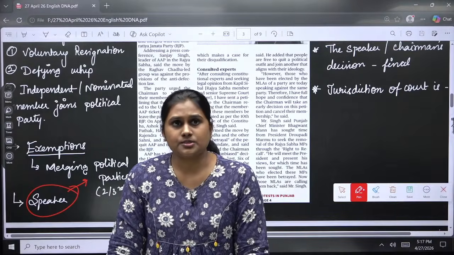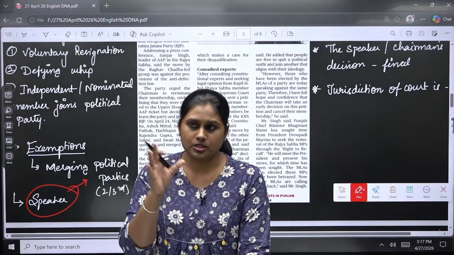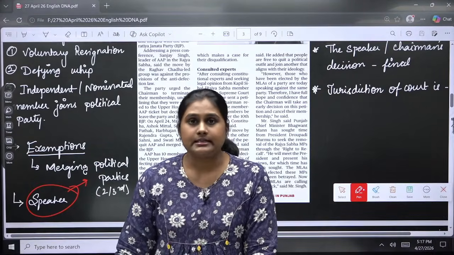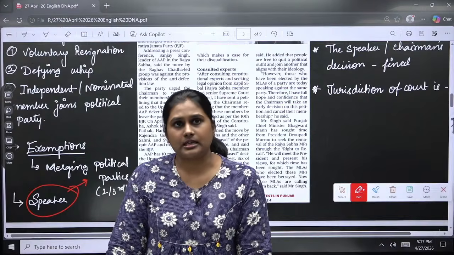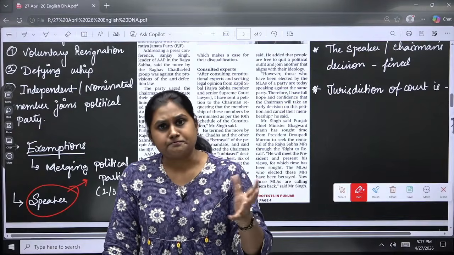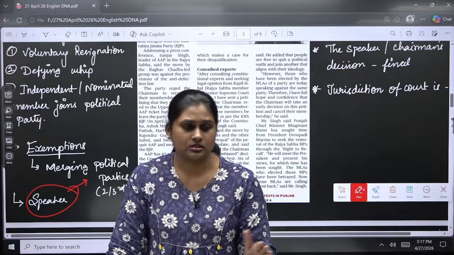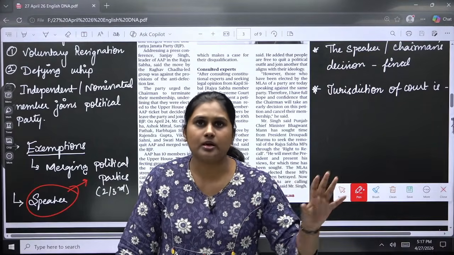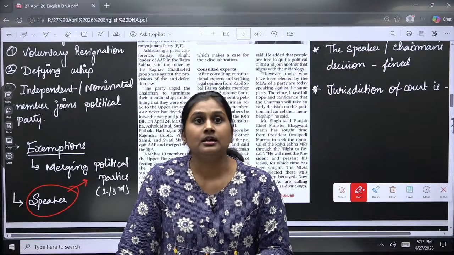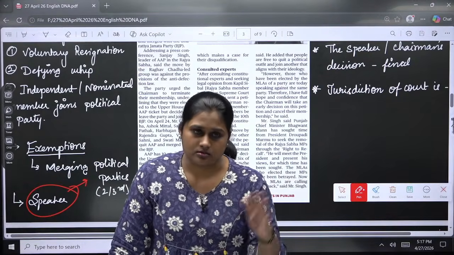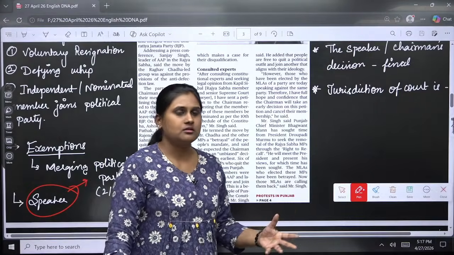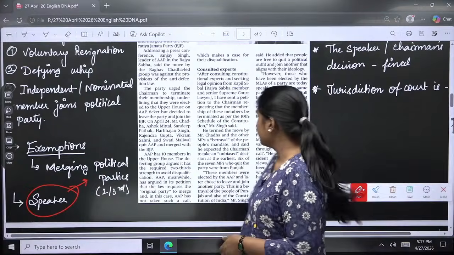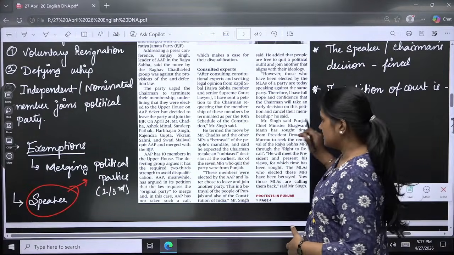But when only two-thirds of the people of a party are going to join somebody else, it is not a merger; it is about people who have shifted, not about merging the parties. Okay? So that is a little controversial. Let them settle down. Let's see. So these are the exemptions as well.